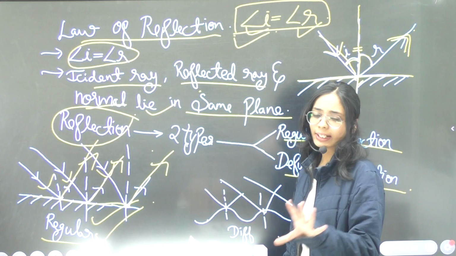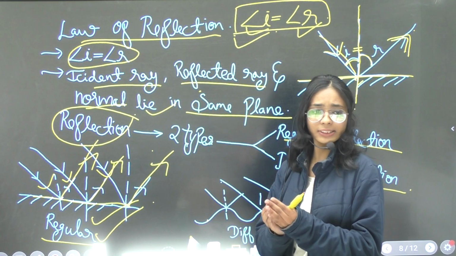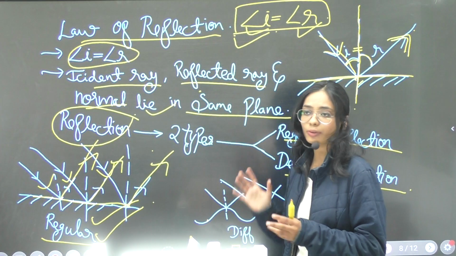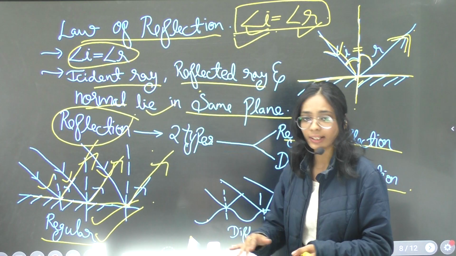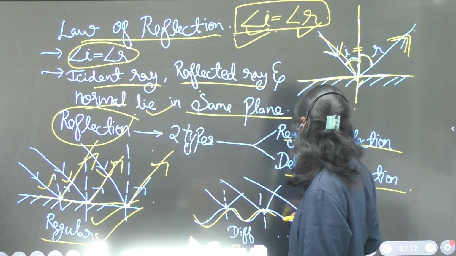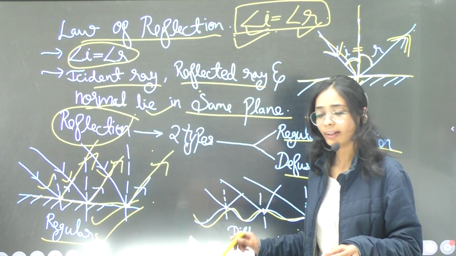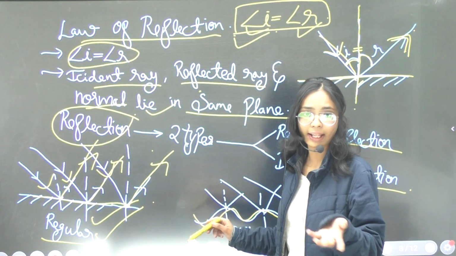And what happens in diffuse reflection? The word diffuse itself tells you that the surface is not plane, it is an irregular surface. Like this zigzag pattern of a diffuse surface. The area is not clear, the area is diffuse, the area is not regular.